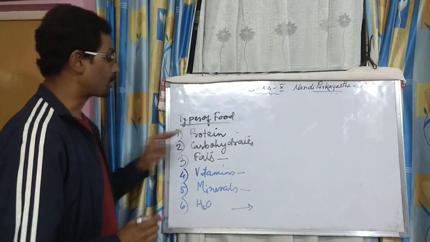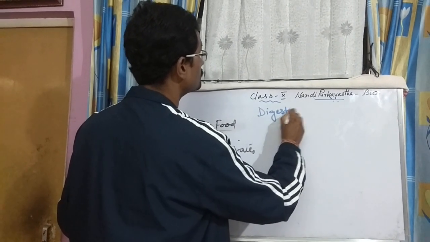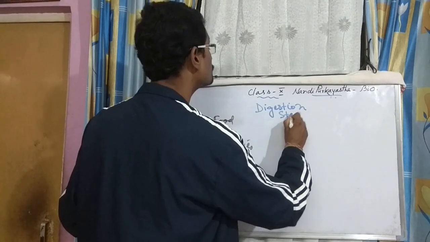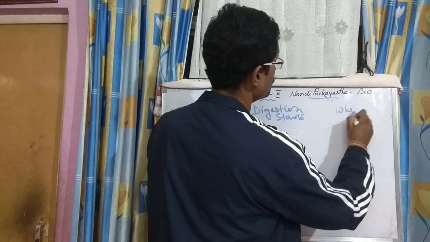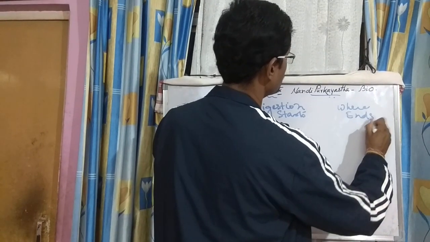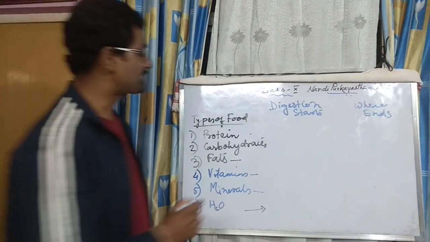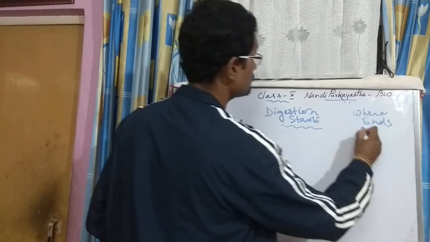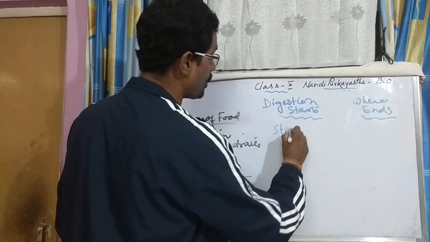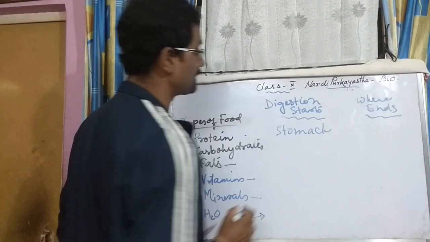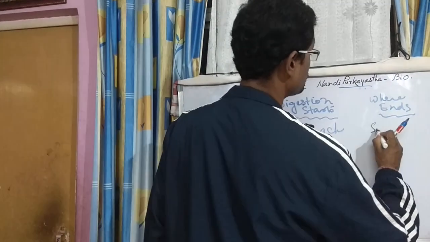Another thing that comes: where does digestion start and where does it end? Protein digestion starts in the stomach, S-T-O-M-A-C-H, stomach. And where does it end? It ends in the small intestine.